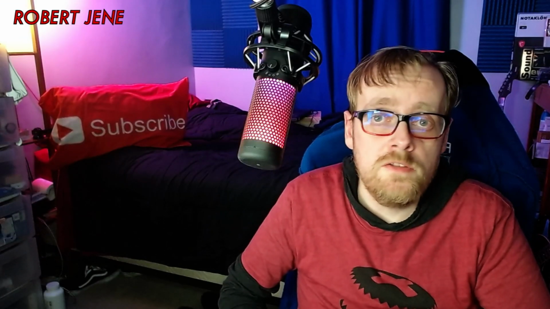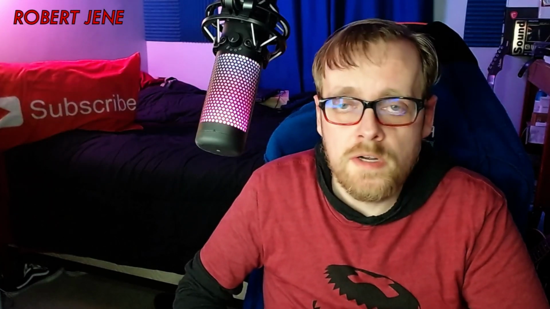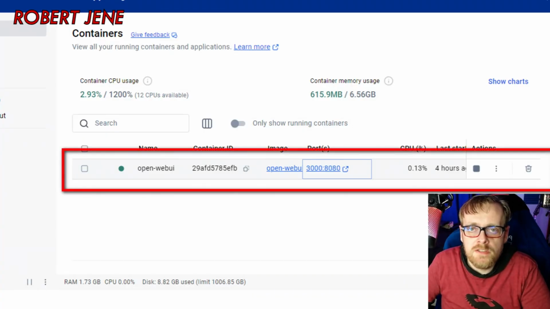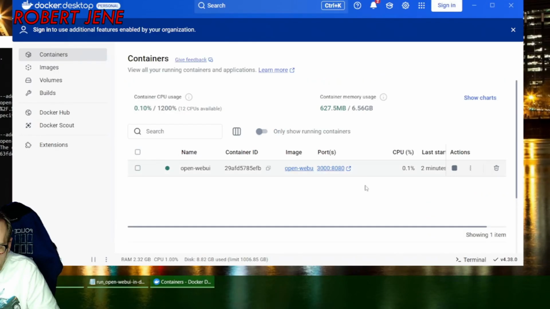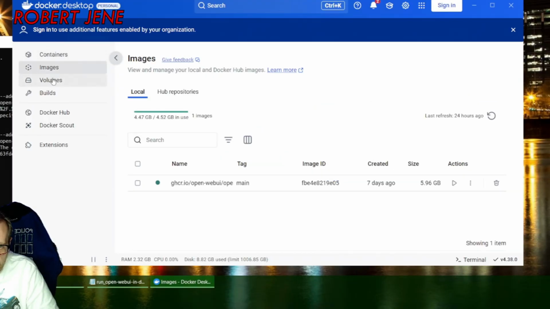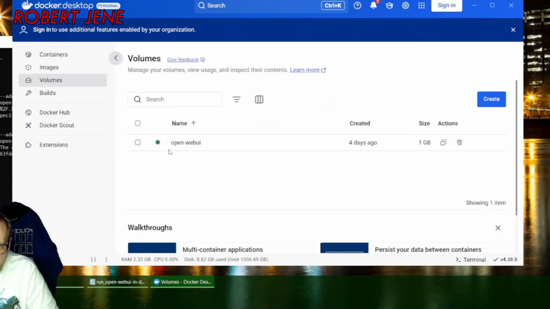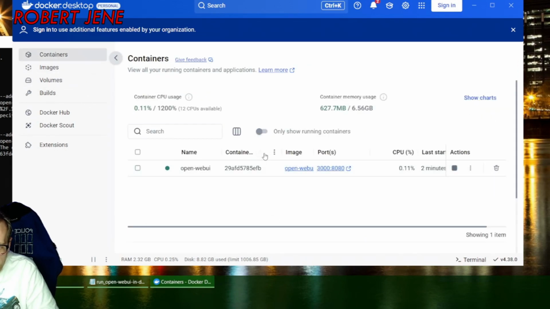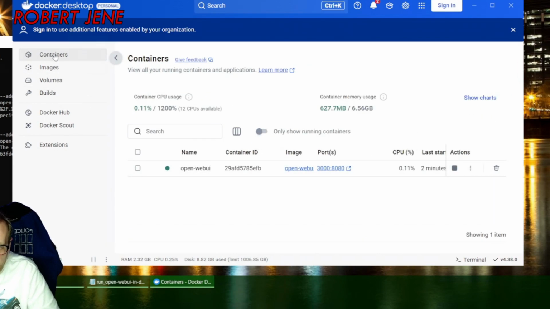All right, now we need to make sure open-webui is running inside of Docker Desktop. There will be a whole line of information that appears in Docker Desktop, and on the left side of it, it will say open-webui. But let's say this was not running in here. By default, it's already running. Make sure you're on the Containers tab on the left. You could be on Images or Volumes, and all three of them say open-webui because that's what you installed. But don't get confused. Make sure you're on the Containers one.